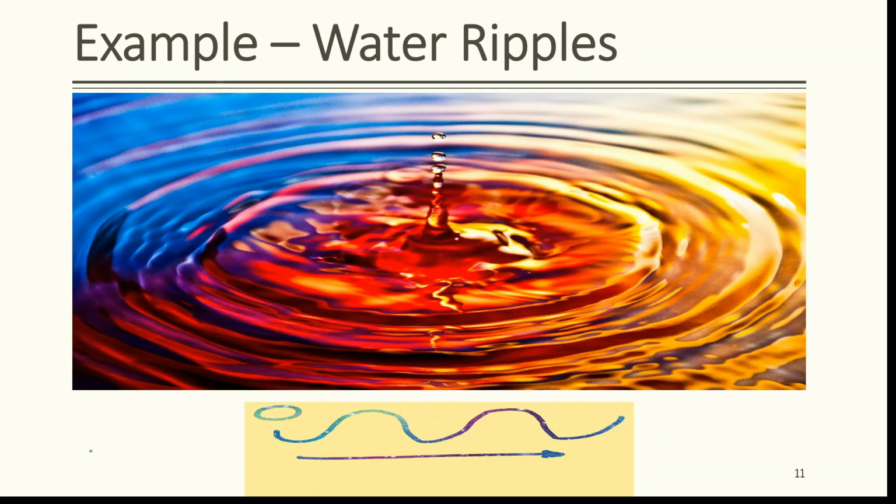Let's take a look at one example. You must have seen that when we drop a stone in water, surface waves, that is ripples, are generated, which travel outward from O. O is the point where the stone hits the water surface. So O is the point where disturbance is created. The water particles along the path of the wave move up and down around their equilibrium position, that is, mean position, perpendicular to the surface of water.